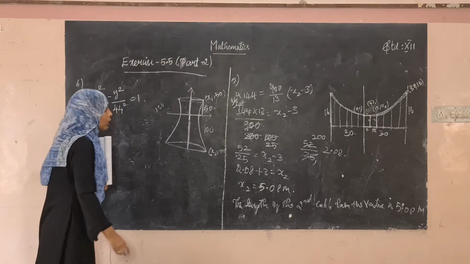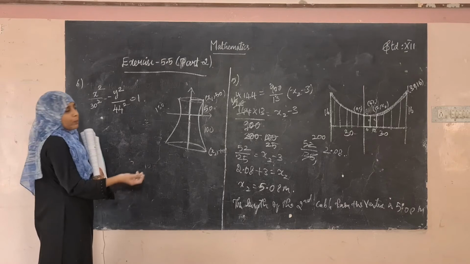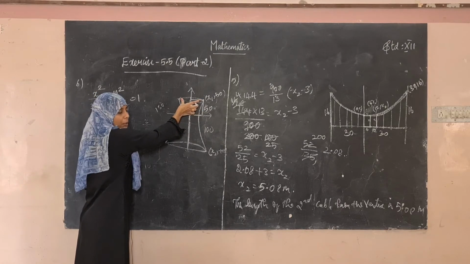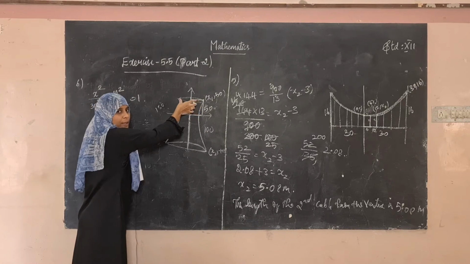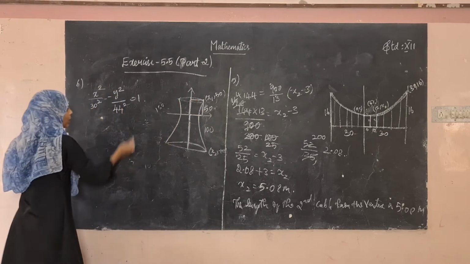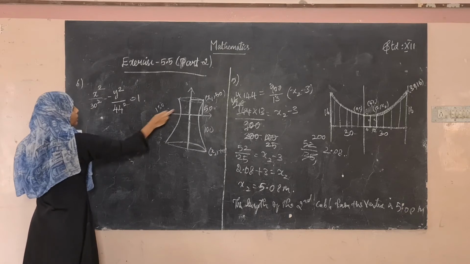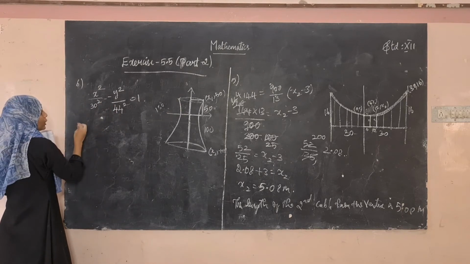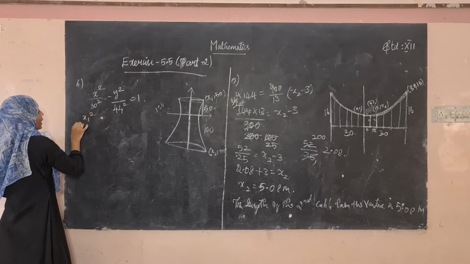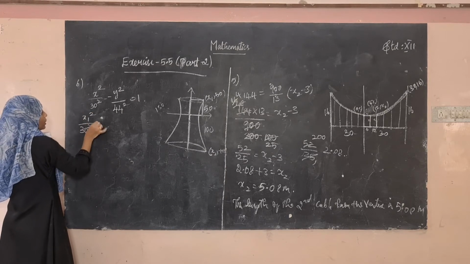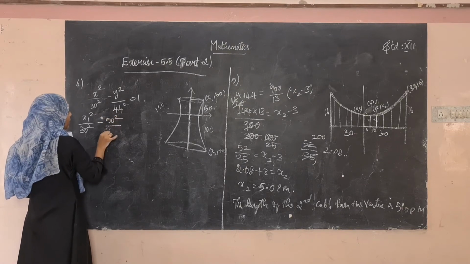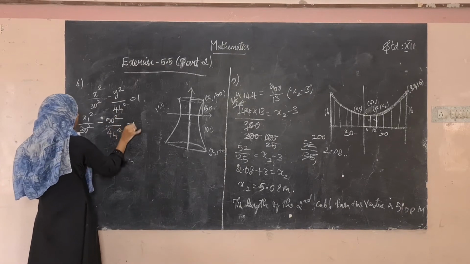Now we are going to find the values of x1 and x2, which are the radii. After finding the radius, 2 into radius gives the diameter for both. Now see here, this point (x1, 50) lies on the hyperbola, so we substitute it. x1 squared divided by 30 squared minus 50 squared divided by 44 squared is equal to 1.